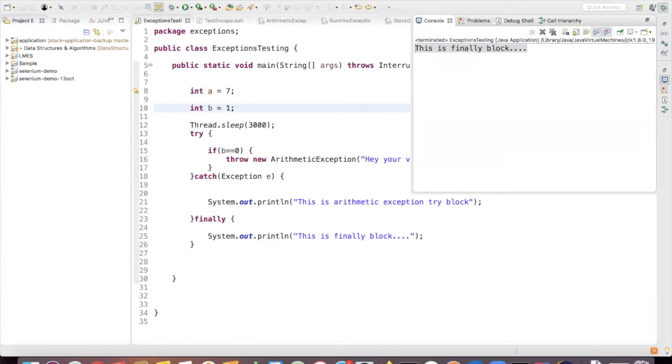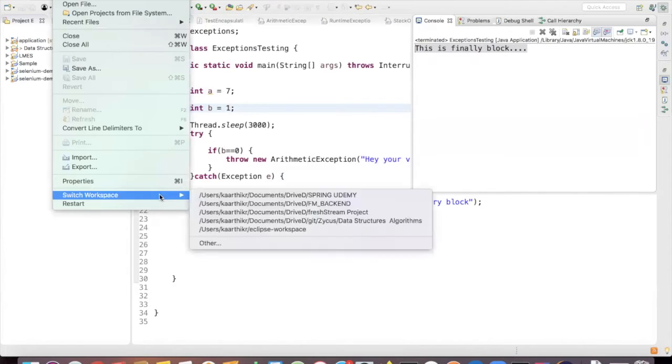I'll show one use case of this finally block that I have in this dev project.